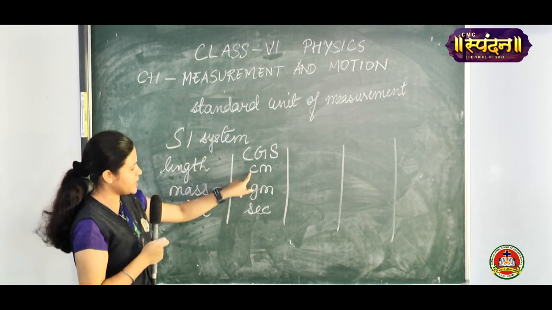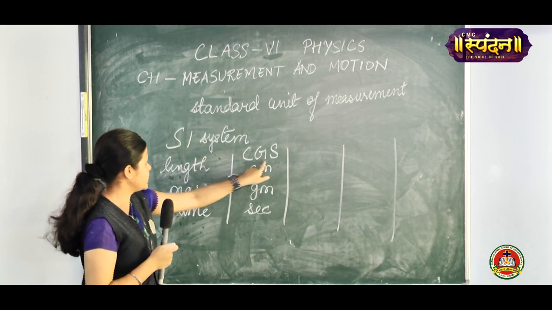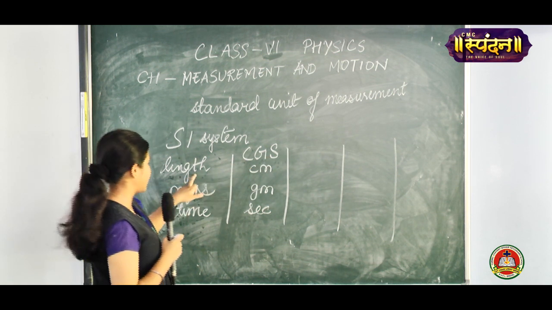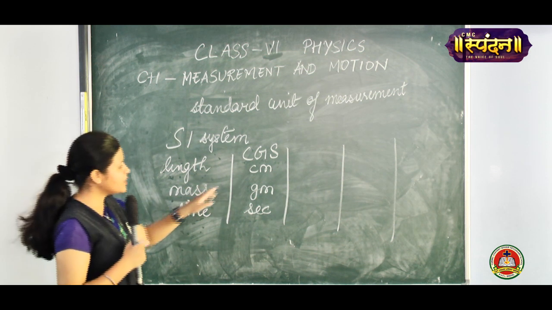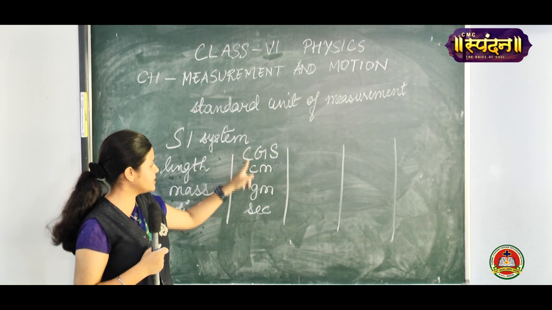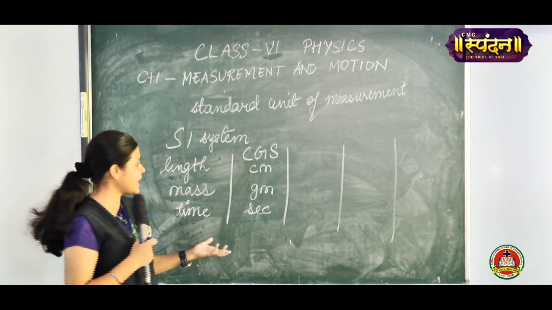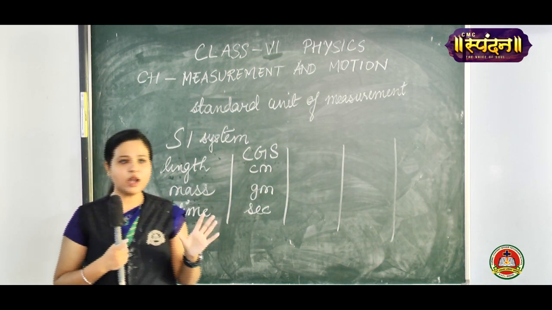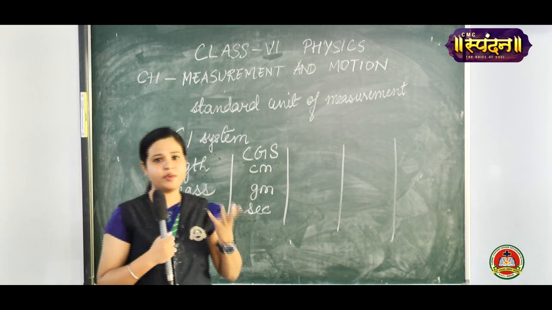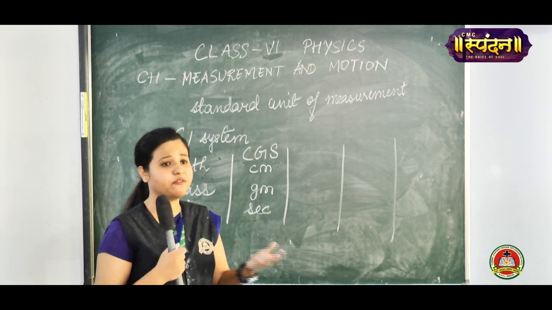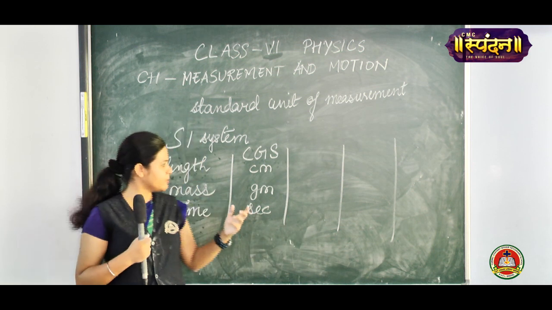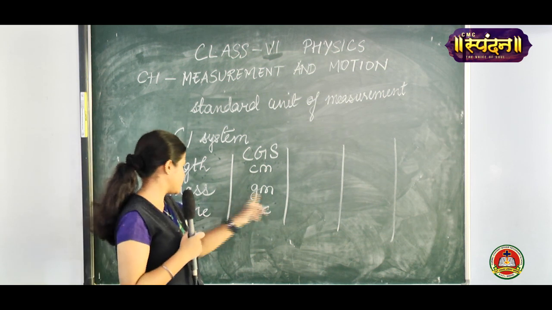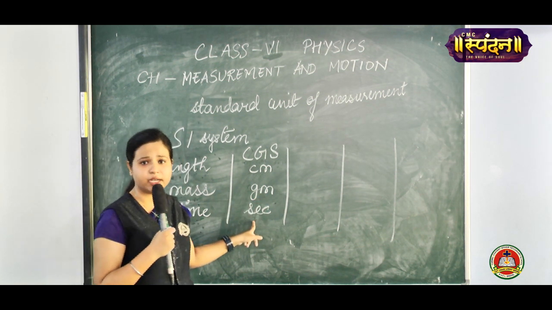So that is, the CGS system was used for giving the units to length, mass and time. But soon they realized that the CGS system can only calculate the length of smaller objects, because centimeter can calculate only the length of smaller objects. Gram can calculate the weight of very small weights. Like if we want to calculate the weight of a big stone, then we cannot calculate it in grams. We need a bigger unit of measurement to calculate mass. Time, yes, time can be calculated in seconds.